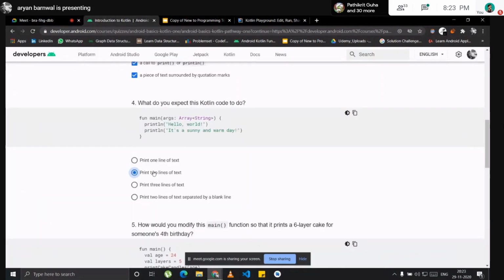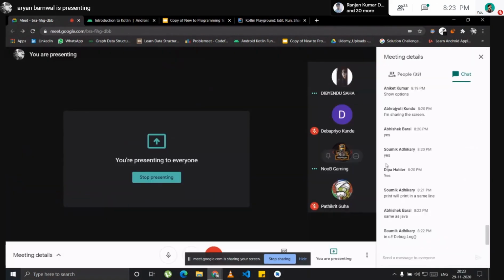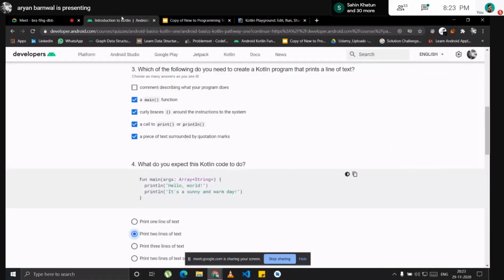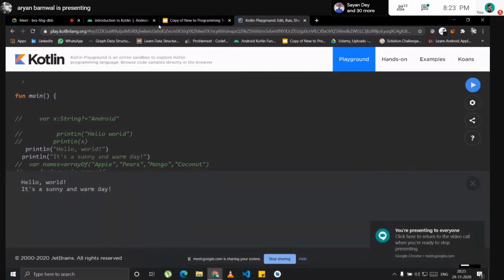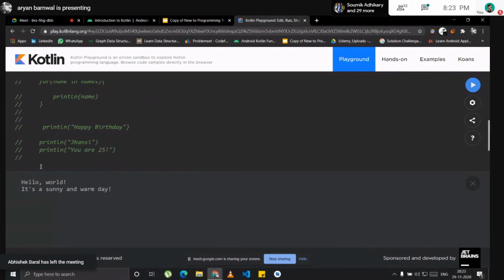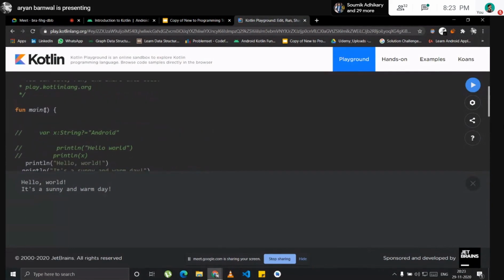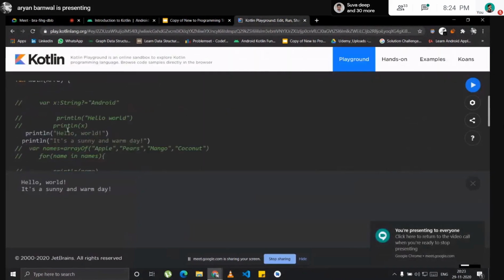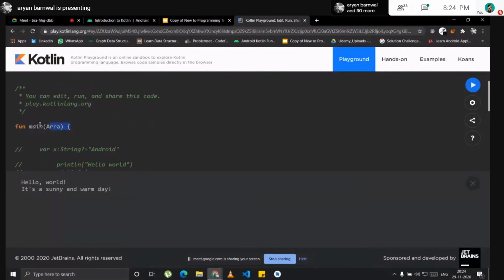Hello, Aryan. Yeah, you can say. In the last question, in the main function parameter list, it's written args array strings. Can you explain that? Okay, it depends on the function. I will show you. If you're passing some strings somehow, you can just write it. There's no problem. Let's first see. If I just copy paste this here, the whole thing is now missing, but we won't face a problem.